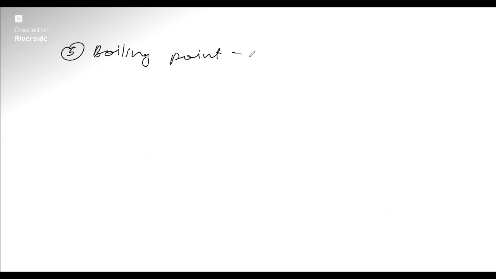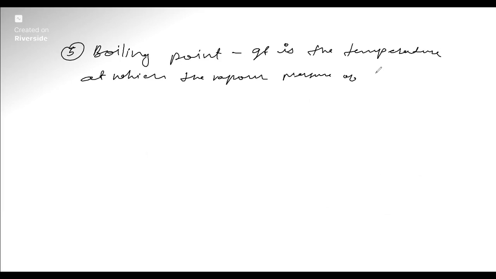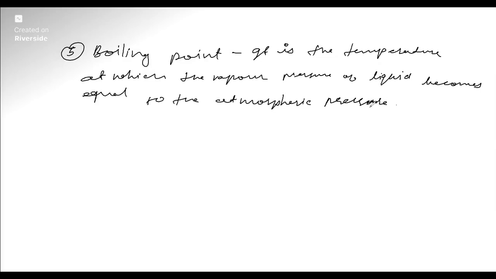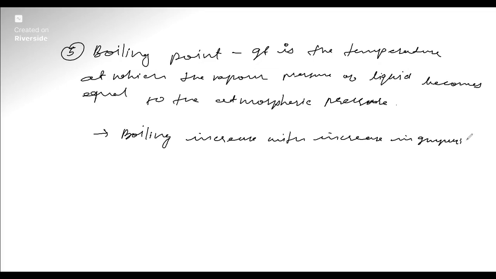Boiling point is the temperature at which the vapor pressure of a liquid becomes equal to the atmospheric pressure. So we can write the boiling point like that. Boiling point increases with the increase of impurities. If you add impurities, the boiling point increases. If you boil water, it takes some time, and if you add some salt to water, the boiling point changes because of the presence of impurities in the liquid.